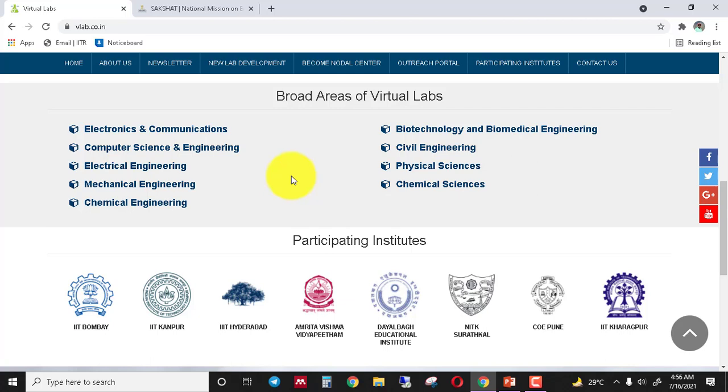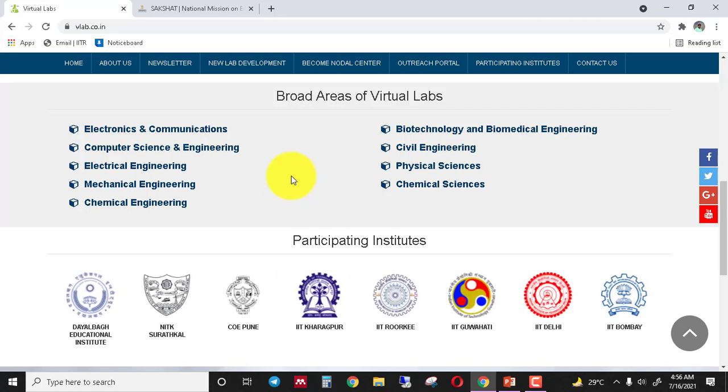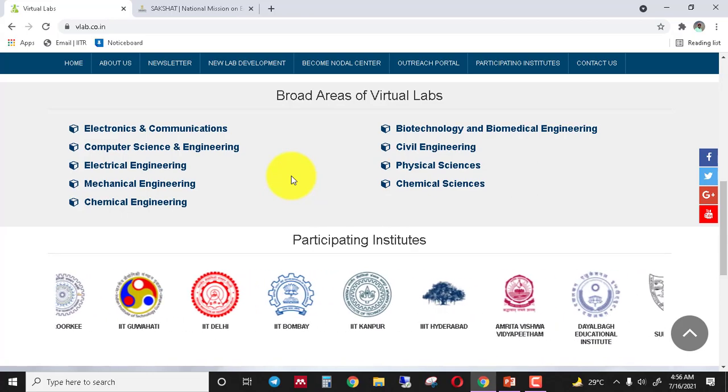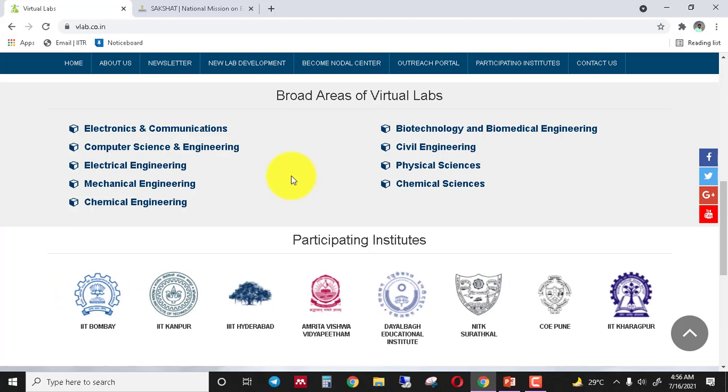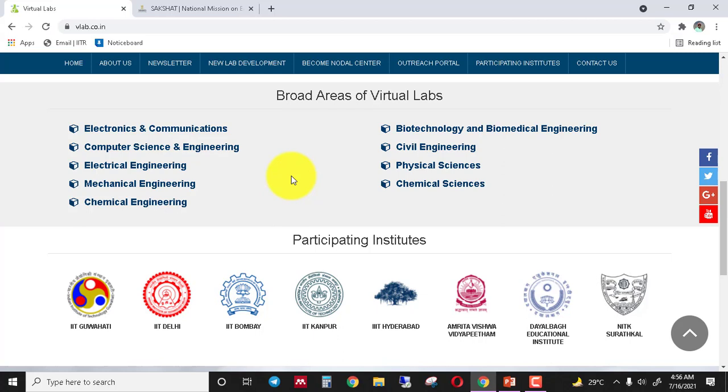And one advantage is that you can access any domain without any problem, because in real life, if you are from electrical engineering, you need permission to perform an experiment from another domain in your institute, but here you can access any domain lab without any problem, right?